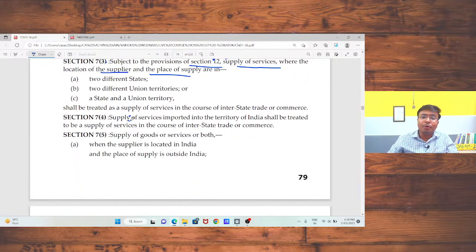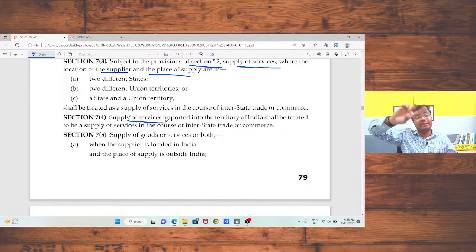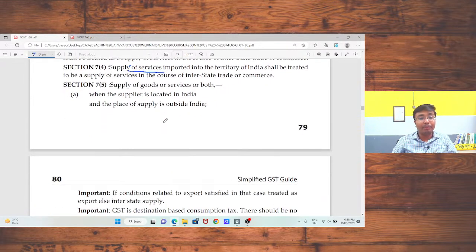Now, if you are going to import any services from outside India, that means your supplier of service is outside India and you are in India, in that case, that supply should be treated as your interstate supply. Okay, sir. Now, goods, if you supply from one state to another state, one union territory to another union territory, or if you are going to import certain things, in that case, the term is treated as your interstate supply.